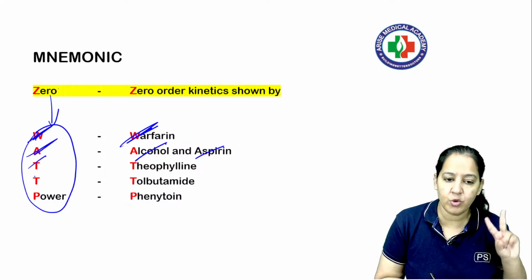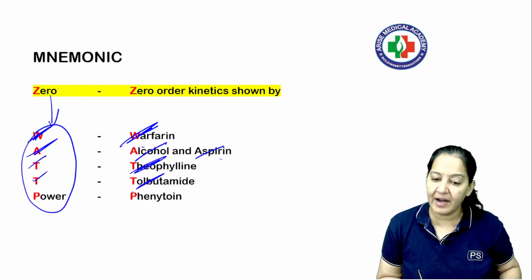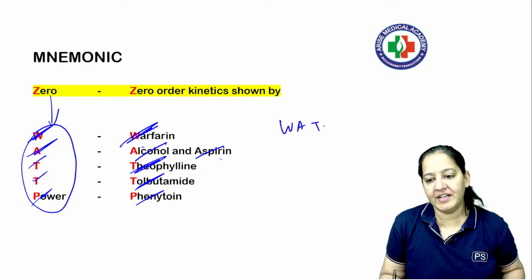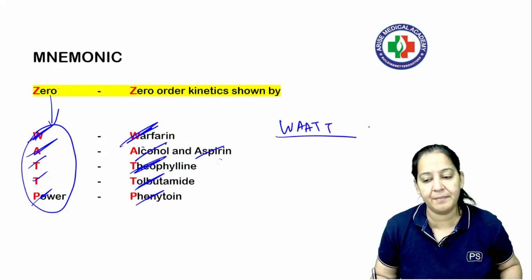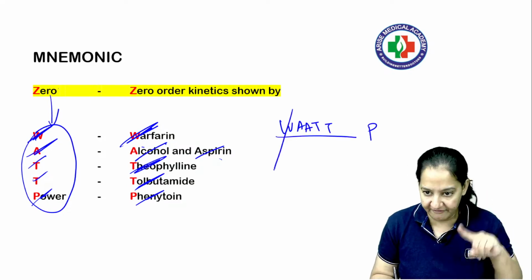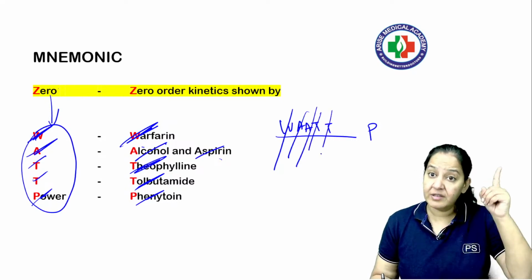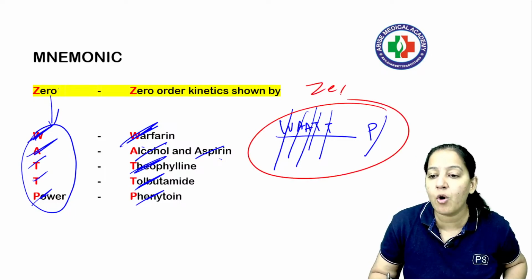There are 2A and 2T. The 2T are theophylline and tolbutamide. And power का जो P है ये phenytoin है. तो वारफेरिन, एस्पिरिन, अल्कोहल, टॉल्ब्यूटामाइड, थियोफाइलिन एंड फेनिटोइन, ये सब की सब, these all drugs follow zero order kinetics.